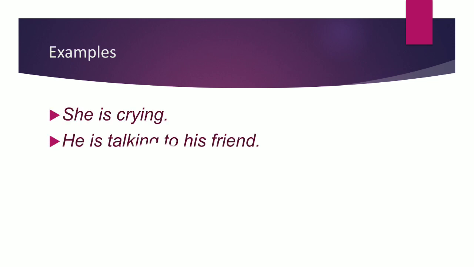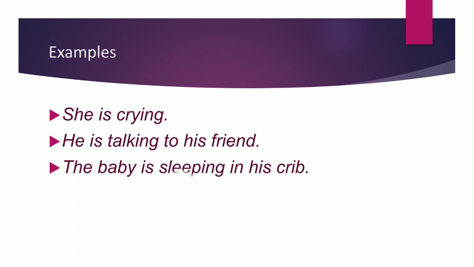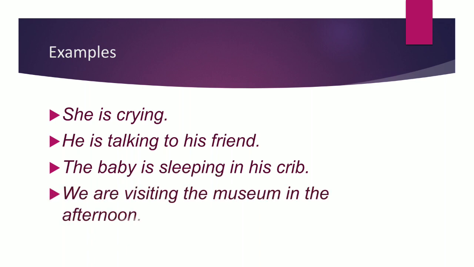Let's have a look at more examples. She is crying. He is talking to his friend. The baby is sleeping in his crib. We are visiting the museum in the afternoon. It is afternoon, okay, it means it is a future planned activity, and we are using present continuous tense.